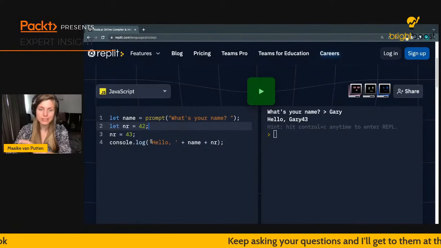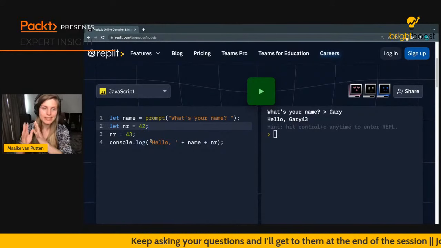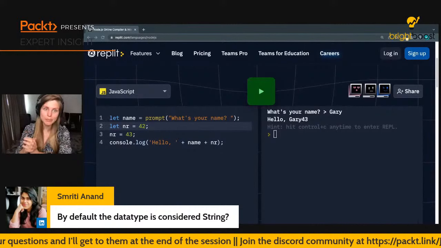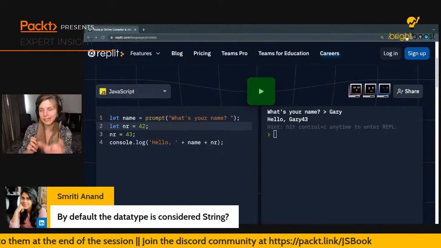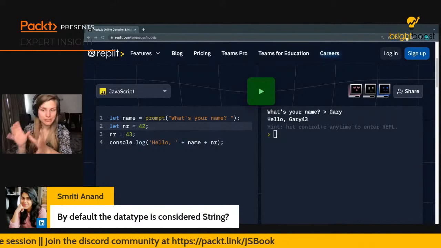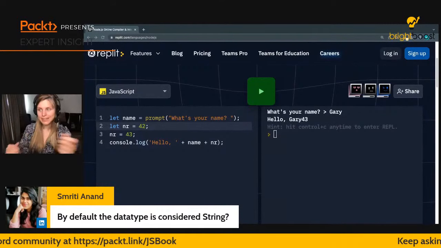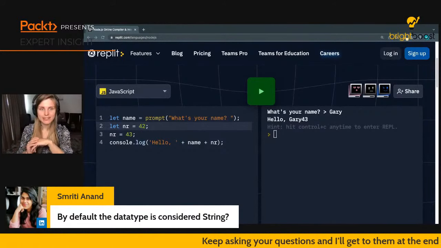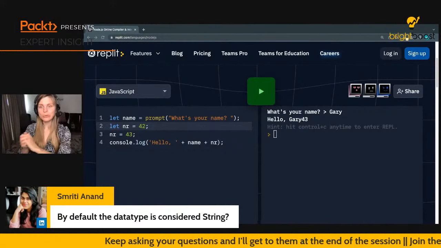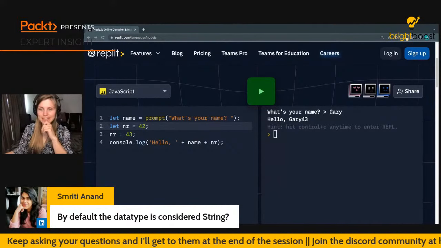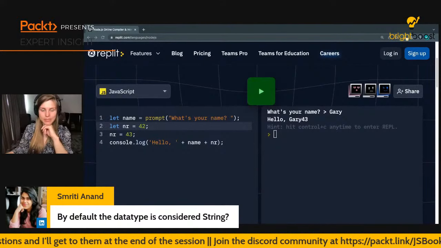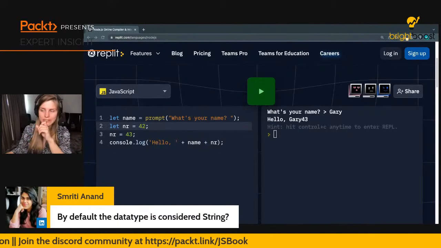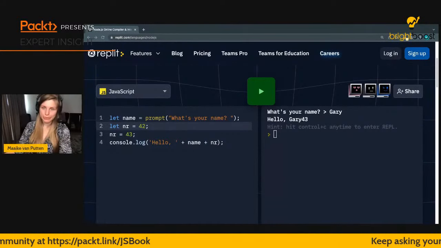Because in some languages, and many of the languages that you guys mentioned, there's actually a specific data type, right? So in Java, for example, if you want to create a number, you say, hey, I want to have an int declared. Or if you want to create a piece of text, you say, hey, I want to have a string declared. And here we can just say, let. And then JavaScript is going to figure it out. This is actually a very cool feature of JavaScript because it can determine the type for you. And if you need something more specific, there's a way to differentiate, but it can determine the type for you.